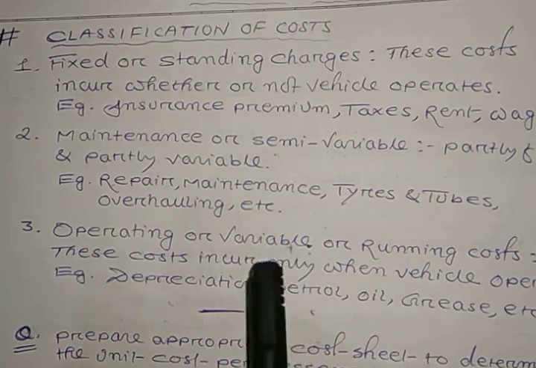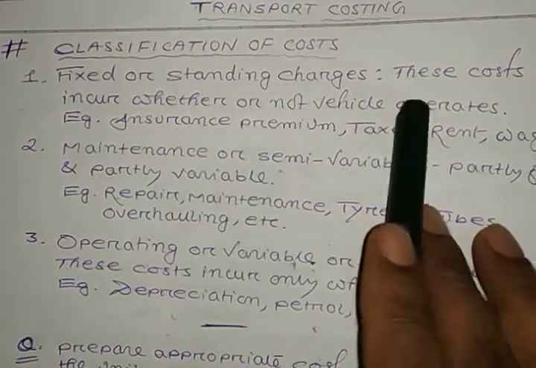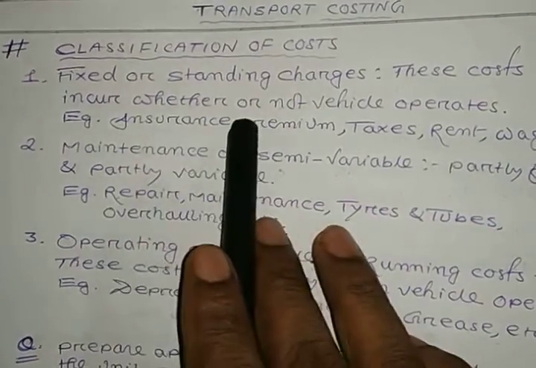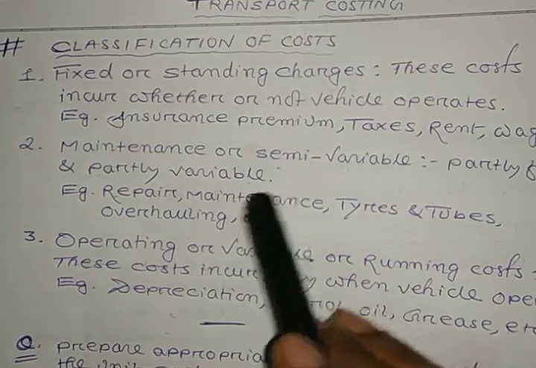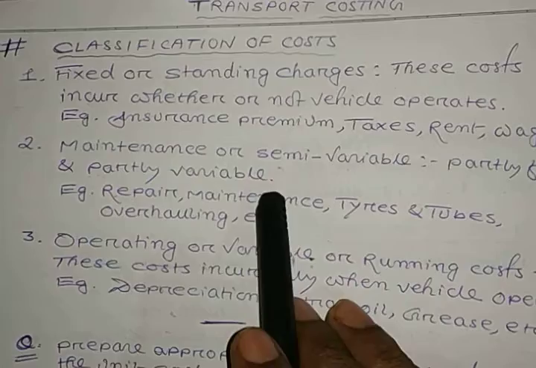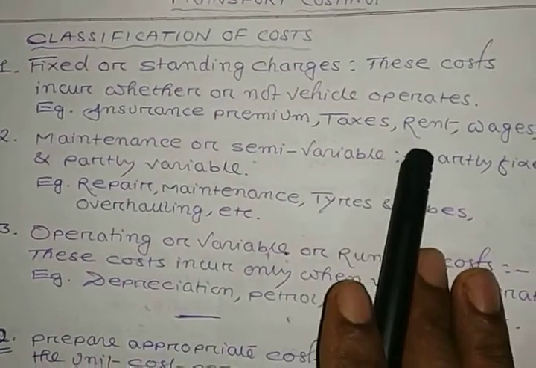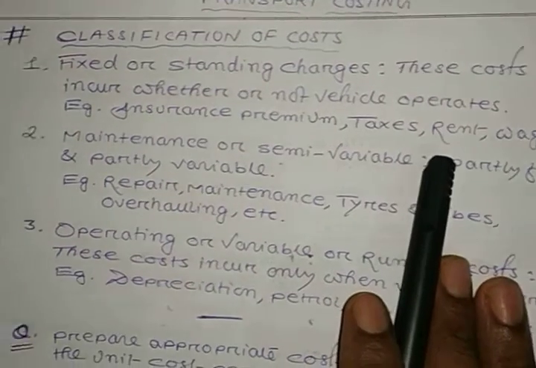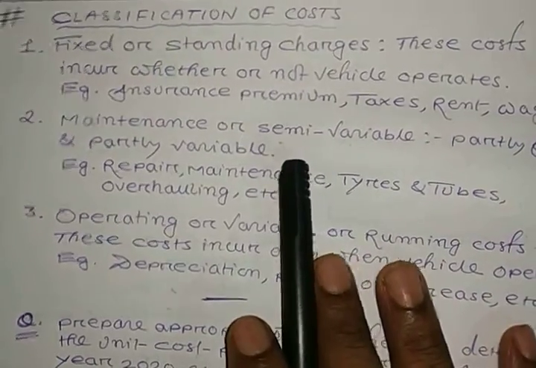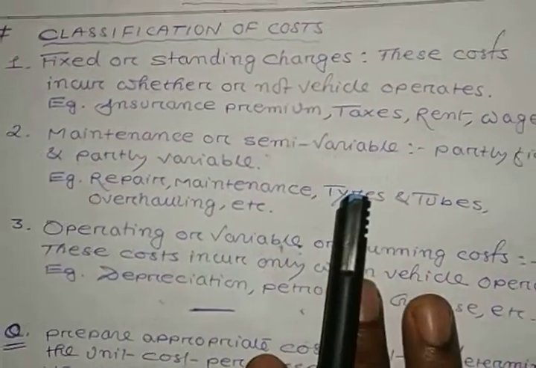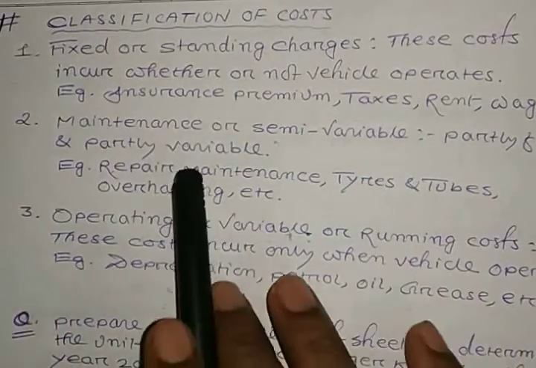Now you have to understand what is meant by fixed or standing charges. These costs are incurred whether or not the vehicle operates, whether your vehicle is running or not, but this cost is fixed. Examples like insurance premium, taxes, rent, wages, etc. Next charges, the maintenance or semi-variable, that is partly fixed and partly variable.